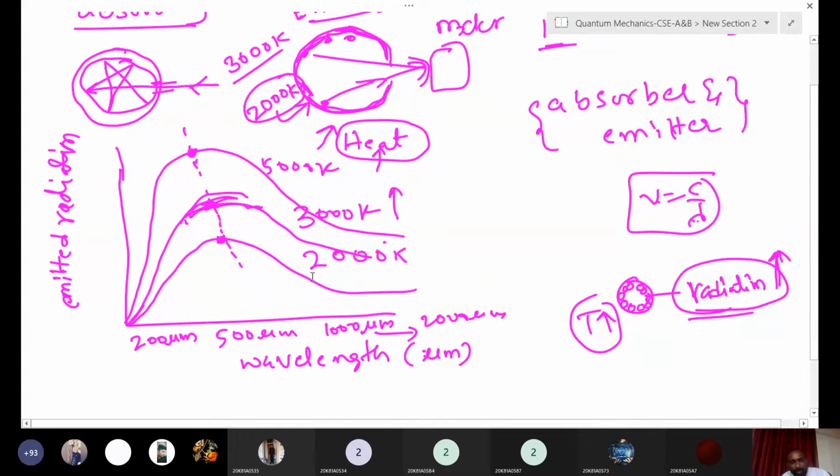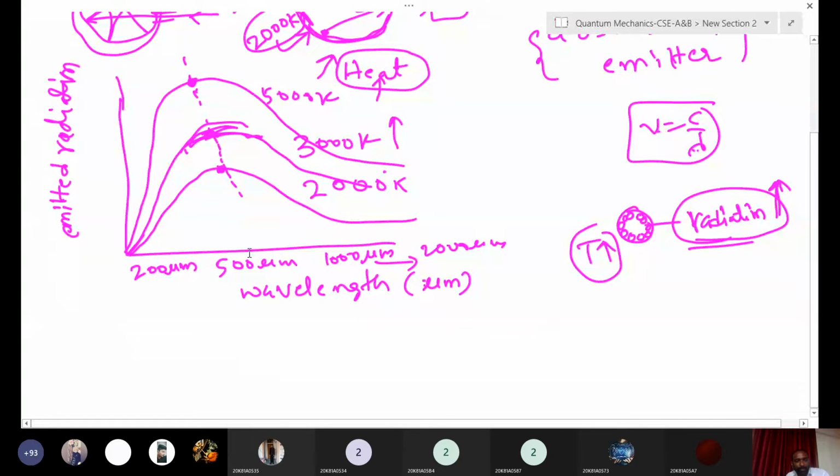One more question here. See the plot. Up to a particular wavelength the intensity increases, right? Take the first, second and third curve. Here we fixed the temperature at 2000 Kelvin.